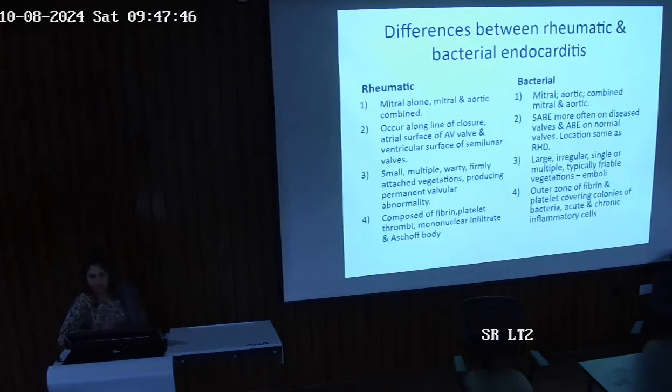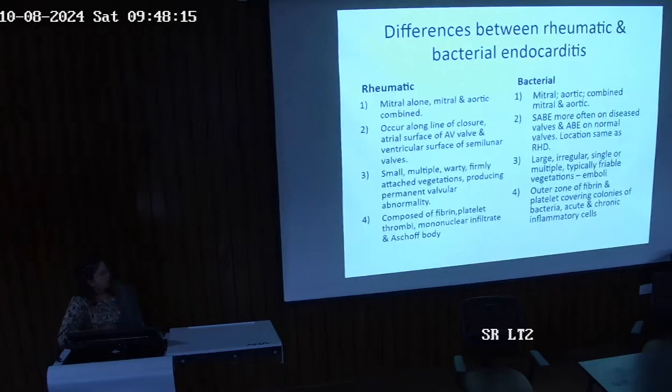Location is the same; it is along the line of closure. So the difference is that vegetations in rheumatic heart disease are small, multiple, warty, firmly attached, producing permanent valvular deformity. Here, bacterial vegetations are large, irregular, single or multiple, friable, and prone to emboli.